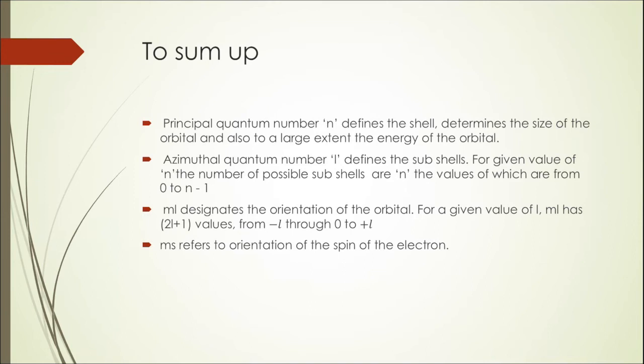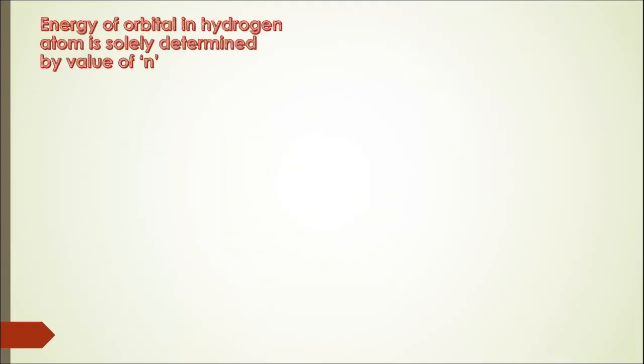Two different spins for electrons are spin up and spin down states, and these are represented by the spin quantum number ms. The spin up state is given the quantum number plus 1 by 2, and the spin down state is given the quantum number minus 1 by 2. So that's it about the quantum numbers. Let us now shift to another interesting topic in today's video, and that is about the energy of the orbitals.